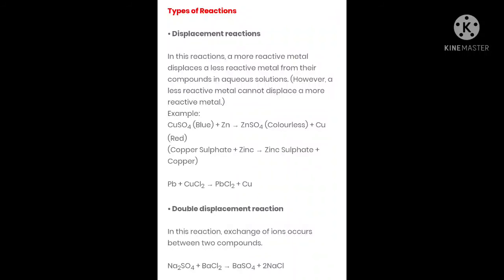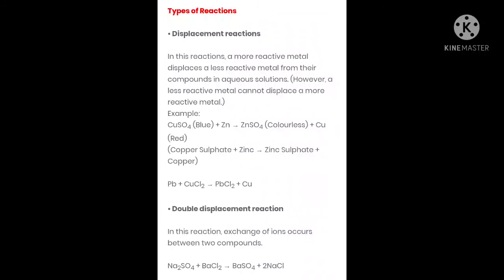So double displacement has occurred because an exchange of ions took place between two different compounds. I hope displacement and double displacement reactions are clear to you.